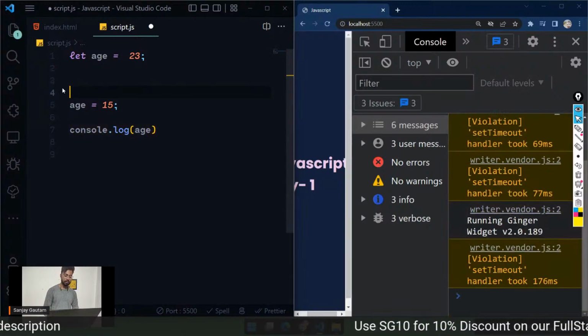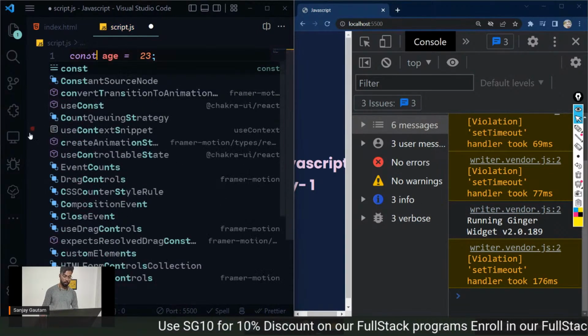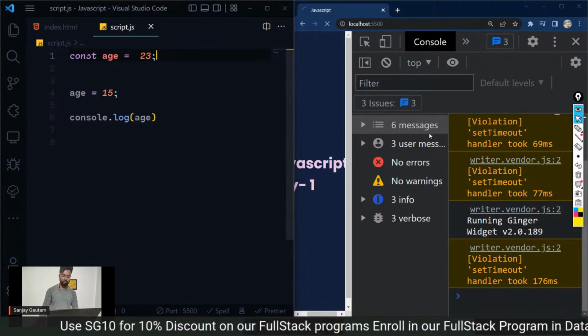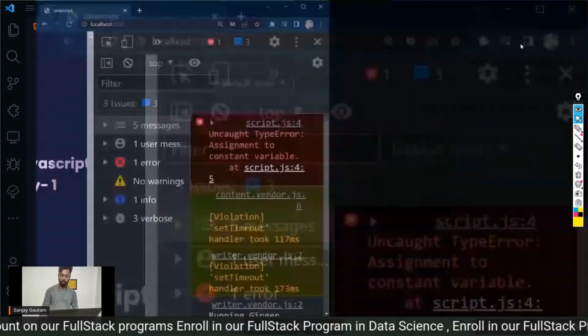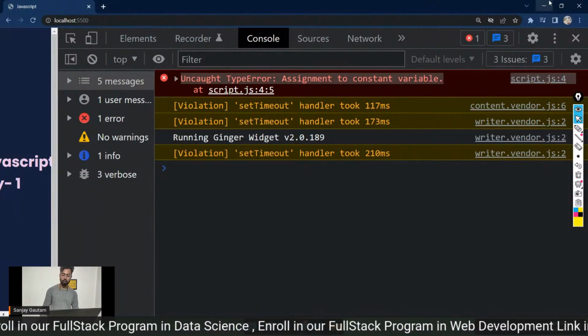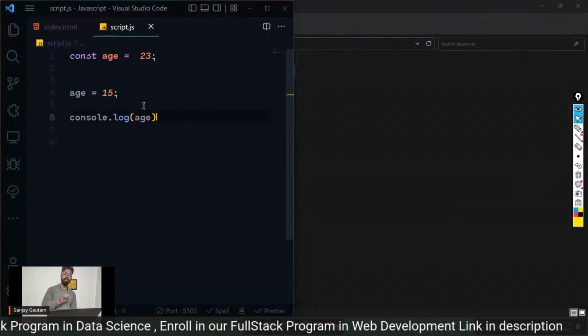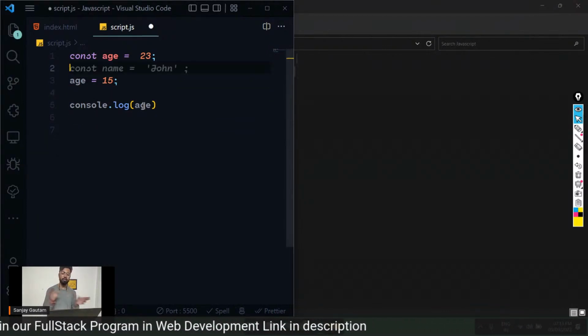What if I change this let to const? If I save it, I'm going to get an error here. You can read the error: Uncaught TypeError, assignment to a constant variable. So the difference between let and const is that in the case of let, you can reassign the variable.